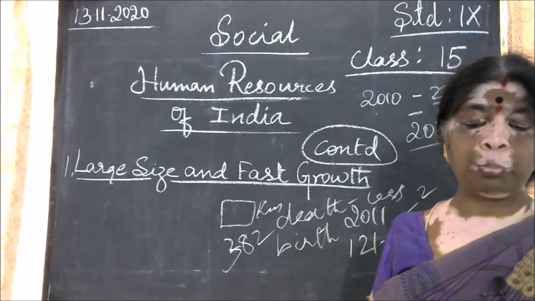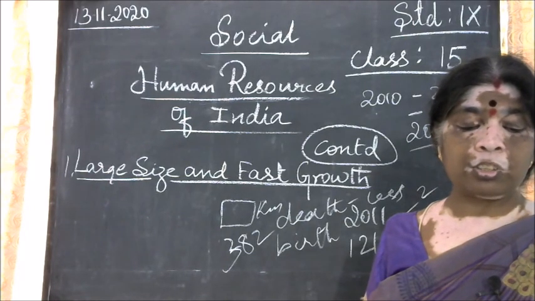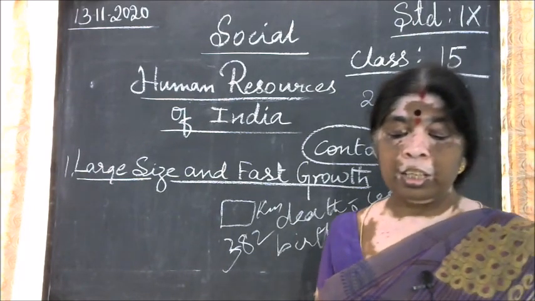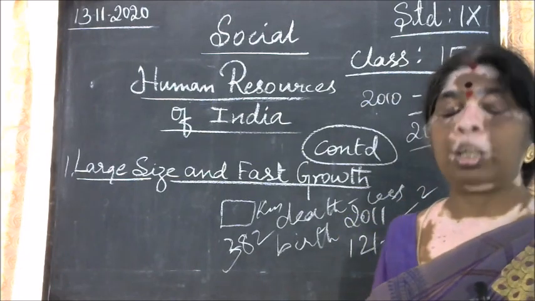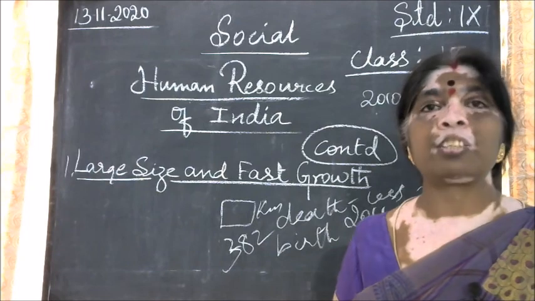Predominance of rural population. The ratio of rural to urban population of a country is an index of the level of industrialization of that country.